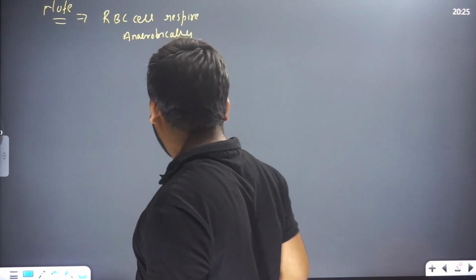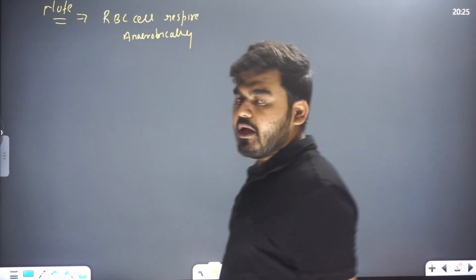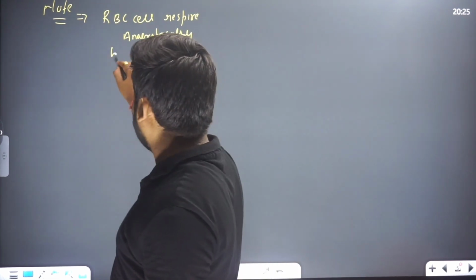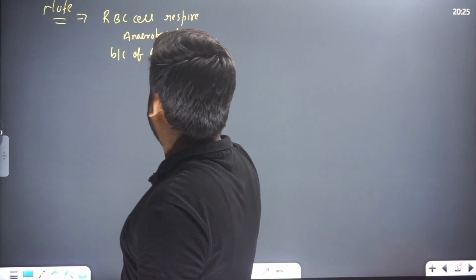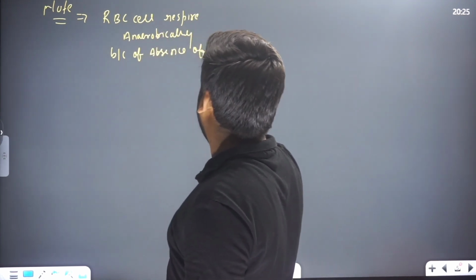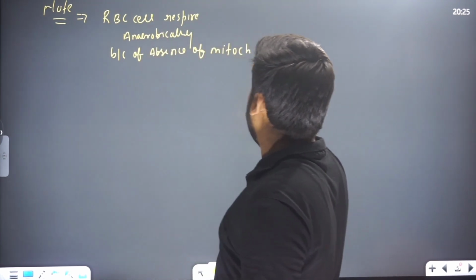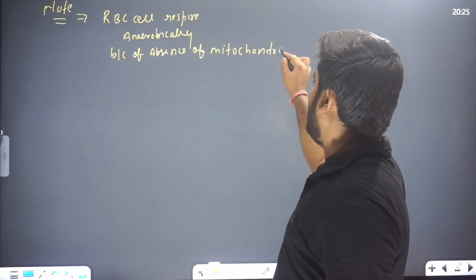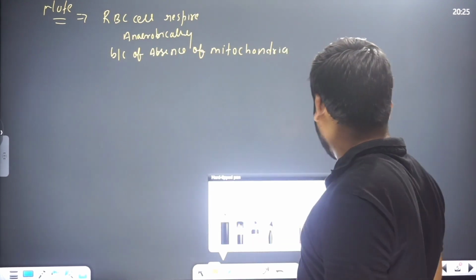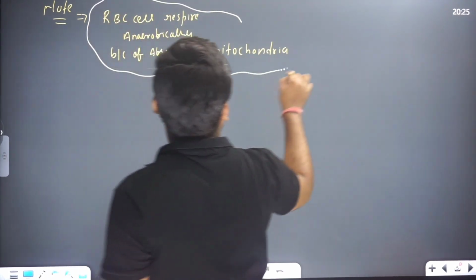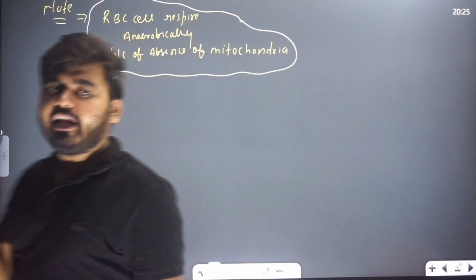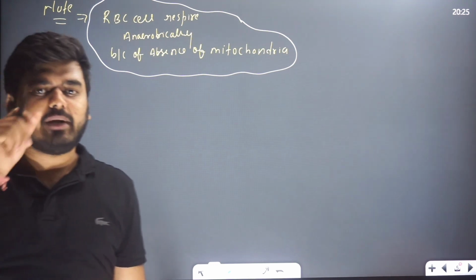Why do RBC cells respire anaerobically? Because of the absence of mitochondria. Absence of what, beta? Absence of mitochondria. This is the most important point right now. RBC cells respire anaerobically due to the absence of what, beta?